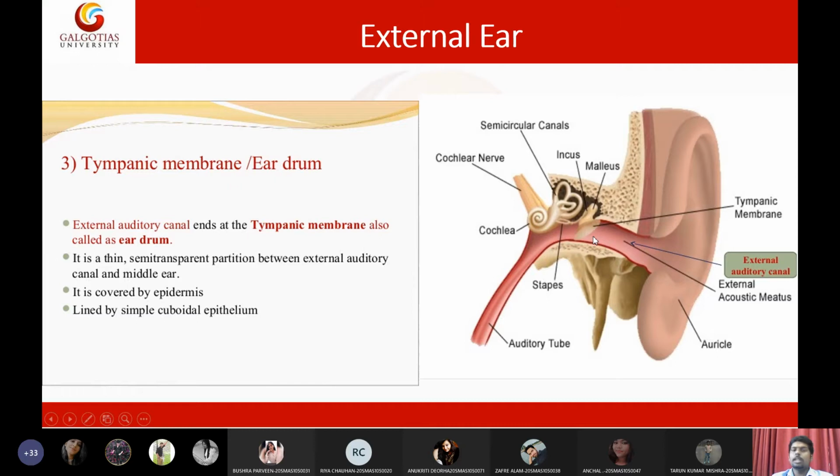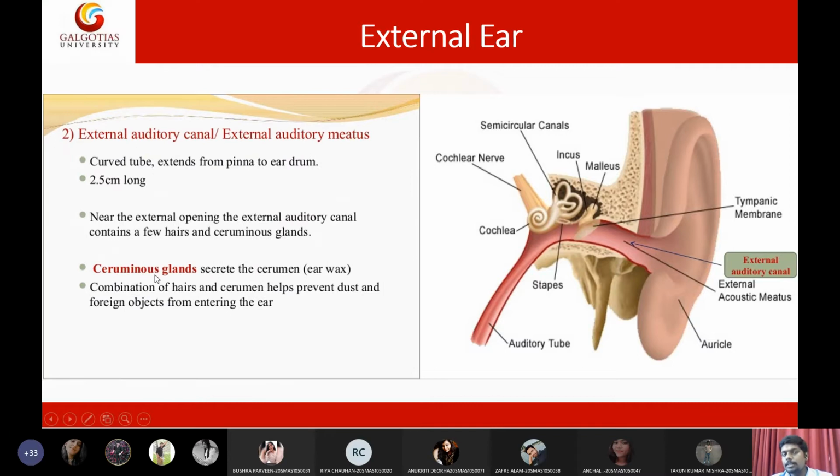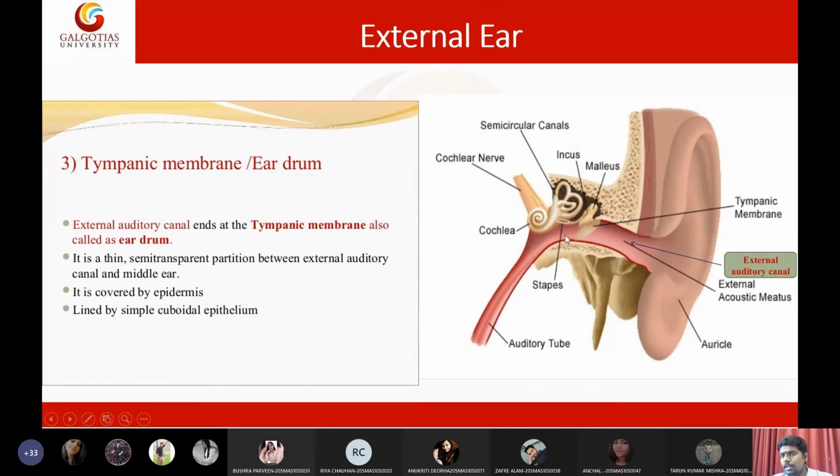So this is all about the external ear. The pinna's main purpose is localizing sound into the ear. The auditory canal contains ceruminous glands, which produce wax, and also hair. Together, hair and glands prevent dust and foreign objects from entering the ear. Then we have the tympanic membrane, which connects the middle ear to the external ear and captures the sound waves. It is made up of simple cuboidal epithelium and is semi-transparent.